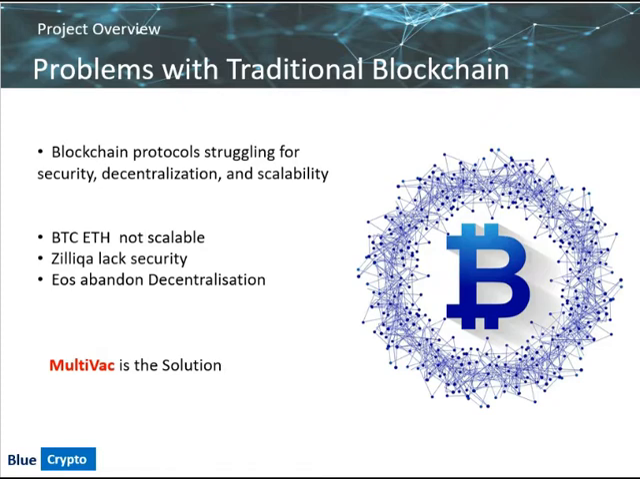On the other hand, sharding models such as Zilliqa and Infinity abandon security guarantees for scalability, and models like EOS abandon decentralization and attempt to solve the performance bottleneck using supernodes. Multivac is proposing a viable solution by general-purpose computation, whole network transactions, and network-wide contract processing in a scalable, expandable, and adaptable way.